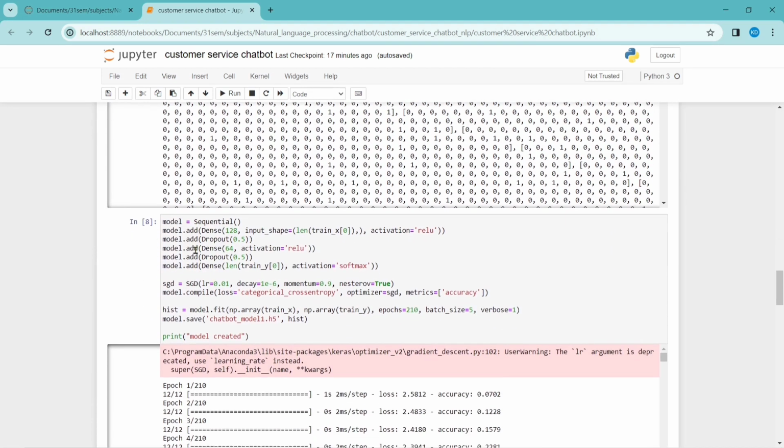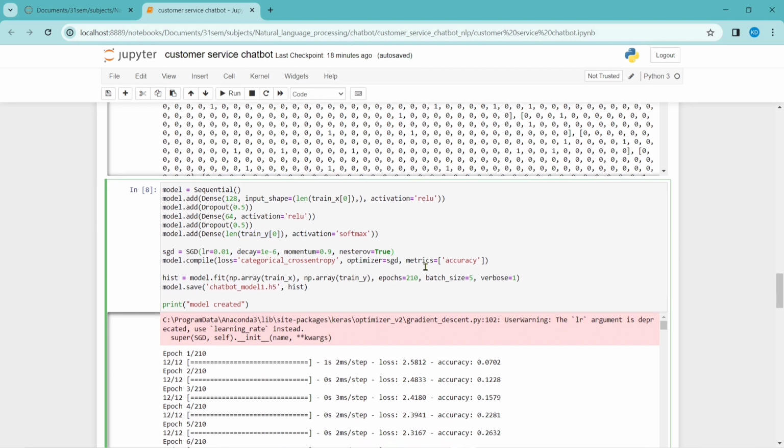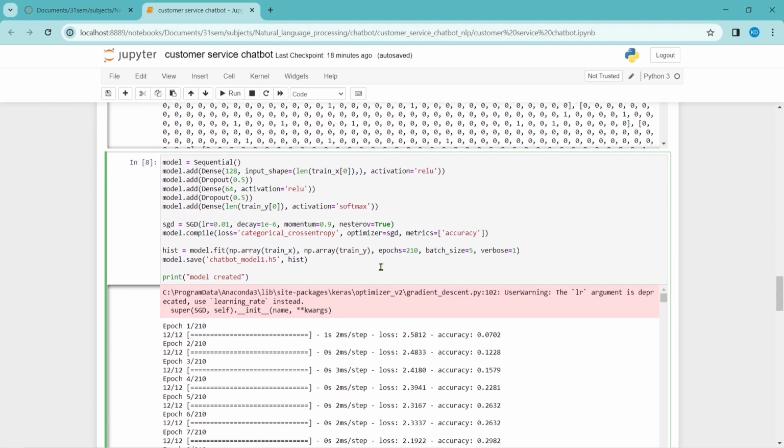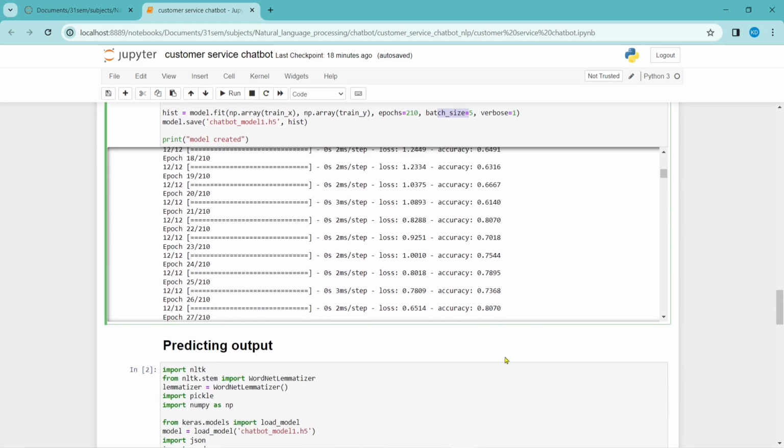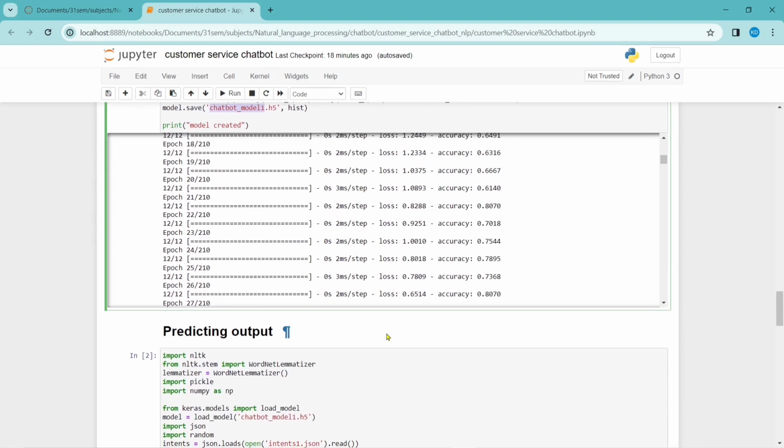And I have created a sequential model here, a neural network, with three dense layers. In the first layer, I have taken 128 neurons. In the second layer, I have taken 64 neurons. And at last, I have taken the number of neurons as the same as the number of classes, because I have to get the probability of each class. Then I will be taking the highest probability value as an output. So I have trained this model here using 210 epochs and batch size 5. After training, I have saved the model as chatbot model 1.h5.